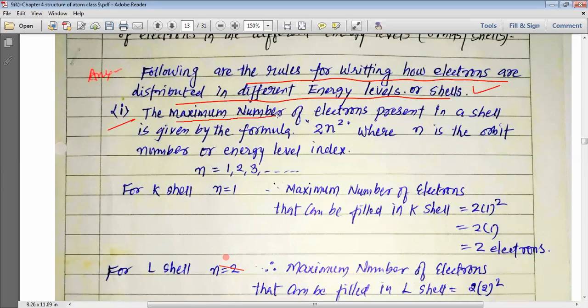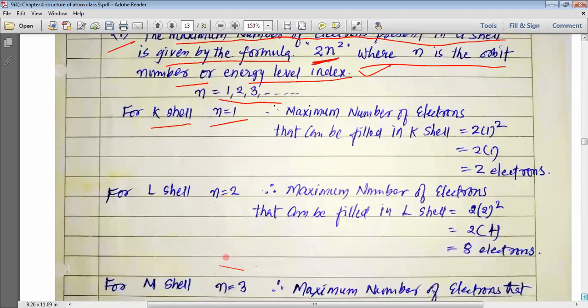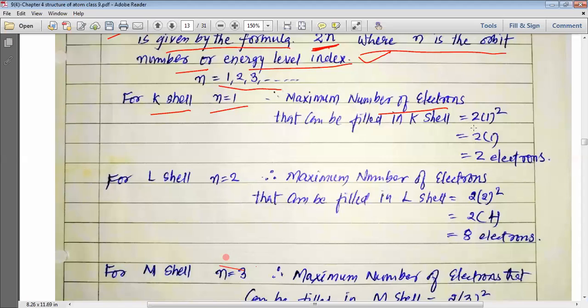Number one, the maximum number of electrons present in a shell is given by the formula 2n², where n is equal to the orbit number or energy level index, where we have the value of n is equal to 1, 2, 3, 4, and so on. So that is why, my dear students, in K shell we have n is equal to 1, and that is why the maximum number of electrons we can fill is 2 into n². Here n is equal to 1, and that is why we write 2 into 1², that is 2 into 1, and that is 2 electrons. So in K shell we can have a maximum of 2 electrons filled into this shell.